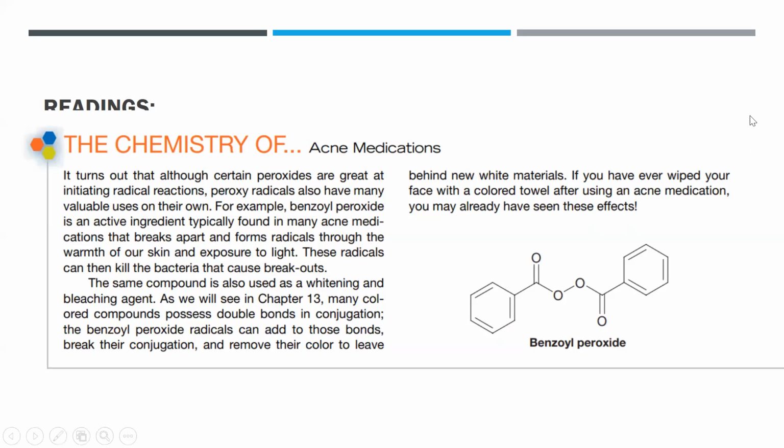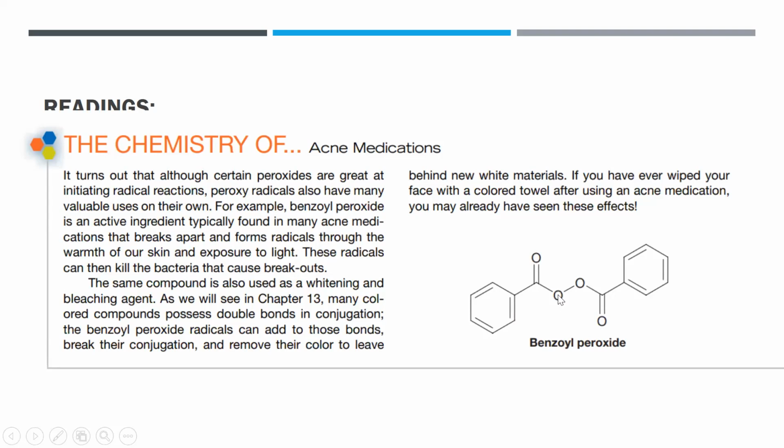Okay. So here is an example of benzoyl peroxide, which is used as an active ingredient in acne medication, that breaks apart and forms radicals through the warmth of skin or exposure to light. These radicals, of course, you can see here your O-O, can easily break and easily produce your radicals here. Once you have your radicals, these radicals can kill the bacteria that causes breakouts.